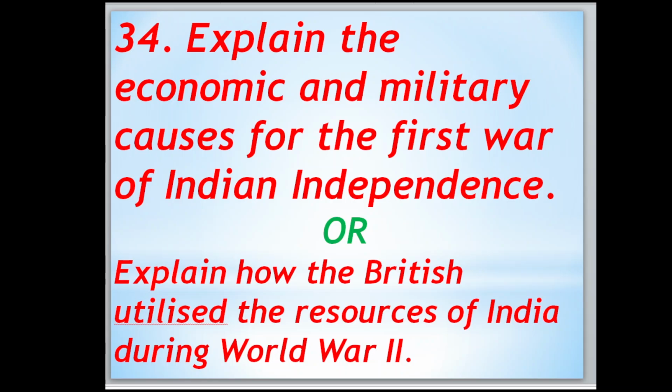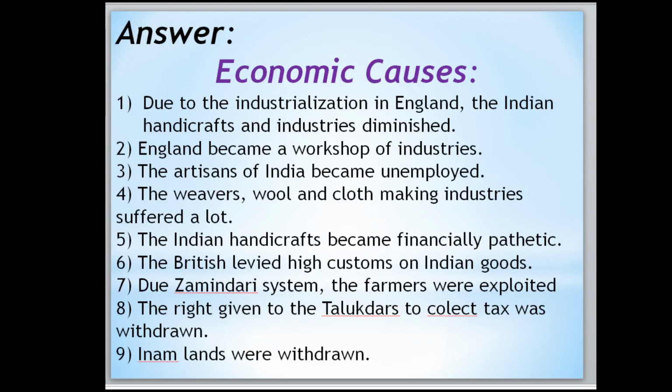First one, explain the economic and military causes for the post war of Indian independence, or explain how the British utilized the resources of India during World War II. Now move to the first one, economic causes. Due to the industrialization in England, the Indian handicrafts and industries diminished, means got damaged. England became a workshop of industries. The artisans of India became unemployed. The weavers, wool and cloth making industries suffered a lot. The Indian handicraft became financially pathetic.